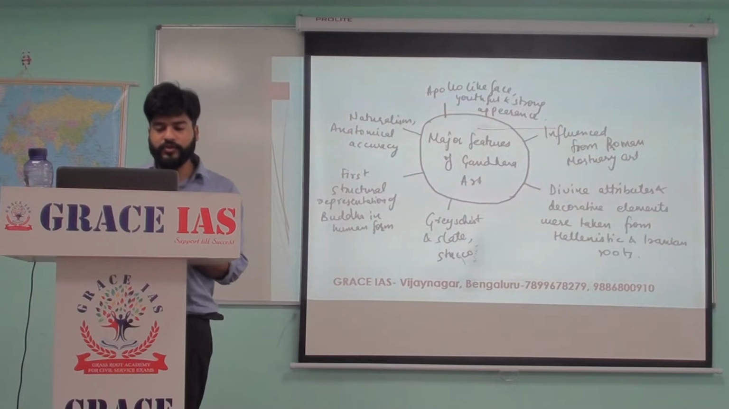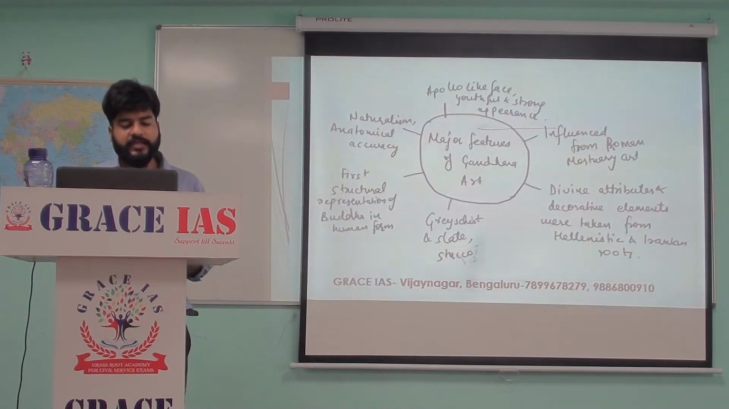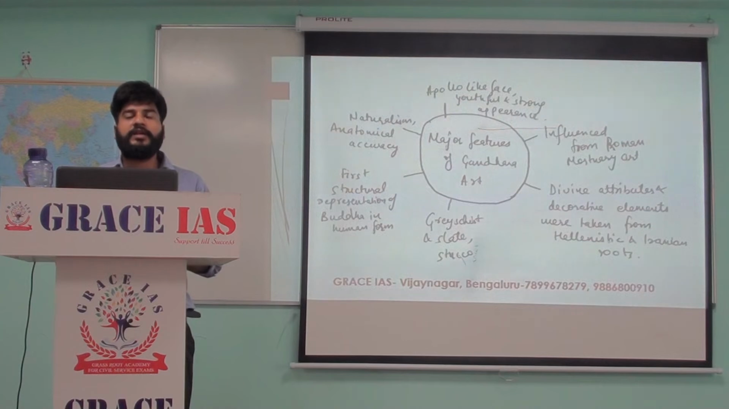The next point is that before Gandhara art, the representation of Buddha was in the form of symbols. It is from the Gandhara art that Buddha's representation started in human form. So it was the first structural representation of Buddha in human form. And finally you can tell that one of the features of Gandhara art is that it focused on anatomical accuracy and naturalism. That is why the sculptures of Gandhara art look so real.